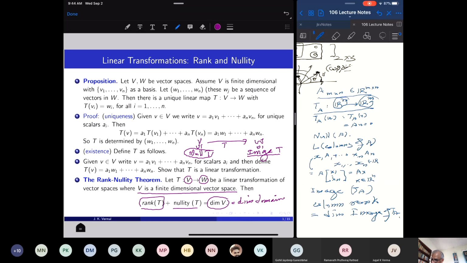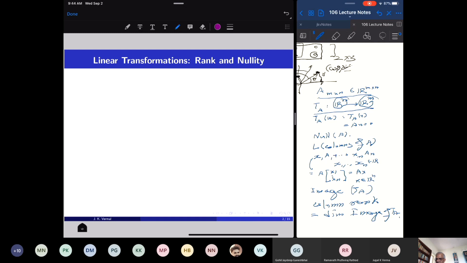And this theorem implies the theorem about rank and nullity of a matrix that we proved earlier. So let us show this in general. Now our vector spaces are abstract. Earlier when I proved the rank nullity theorem, the vector spaces were concrete, they were R^n and R^m. Now let's prove this for arbitrary linear transformations acting on a finite dimensional vector space, so that rank and nullity are well-defined numbers. So since V is finite dimensional, I assign n to the dimension. Suppose the dimension of V is n.